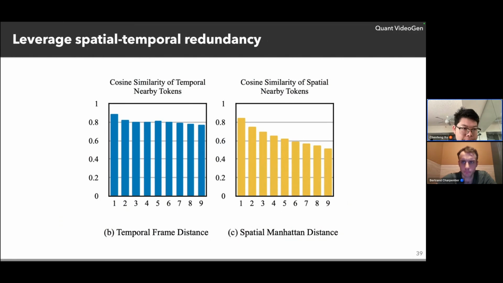We quickly realized that in video generation models, there is a lot of redundancy, for example spatial and temporal redundancy. As shown in the left figure, we try to measure the temporal frame distance. You can see that most of the tokens have very high similarity. For example, on average they achieve about 0.8 cosine similarity from temporally nearby tokens. And for spatial cosine similarity, you can see in the right figure that nearby spatial tokens are also very similar.